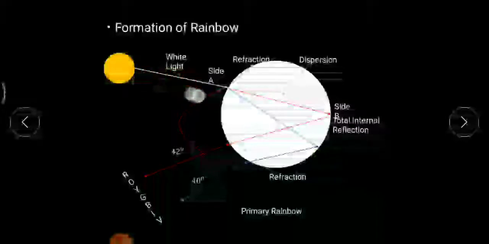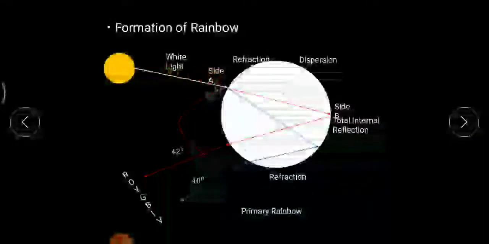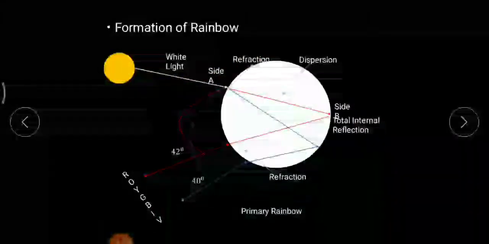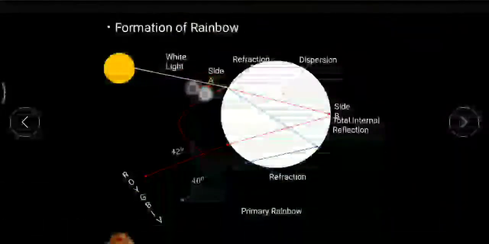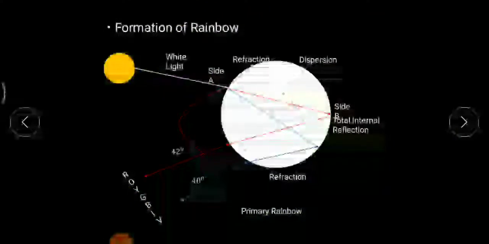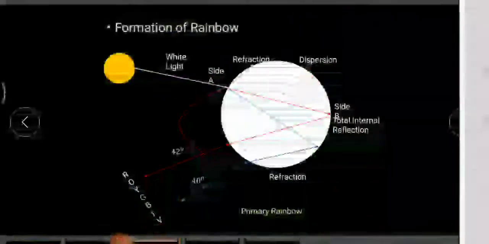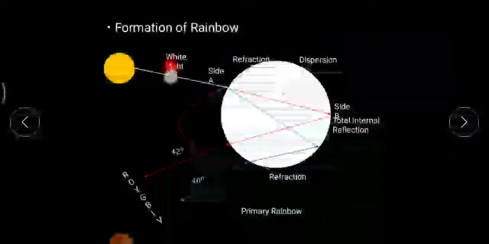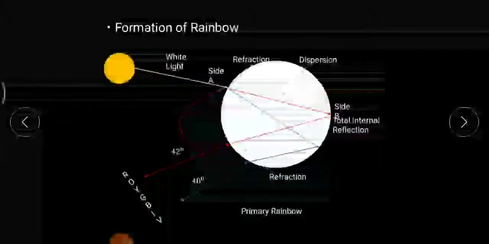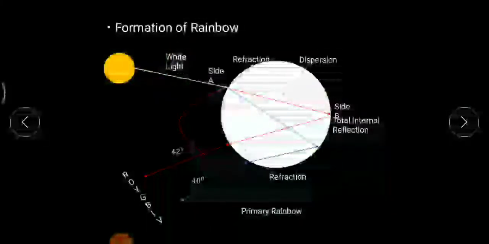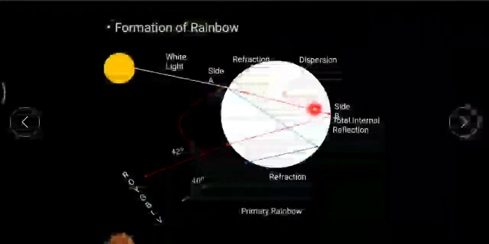So what exactly is happening over here? Refraction. Now, what do you mean by refraction? A ray of light would travel inside that medium and the behavior of light would be different. Here the intensity of the ray of light was different, and here the amount of bending and the velocity of light would be different in this case and in this case. When the ray of light strikes this portion, it splits up into 7 colors.